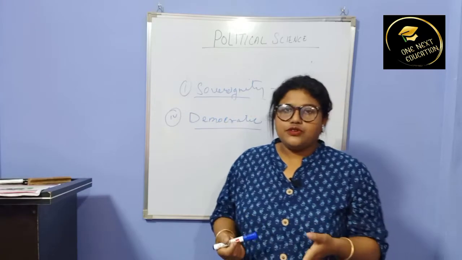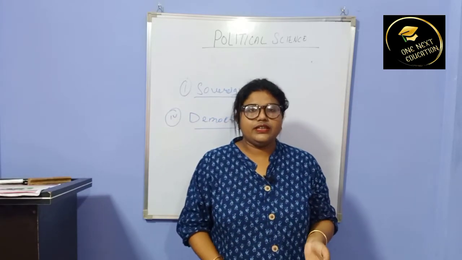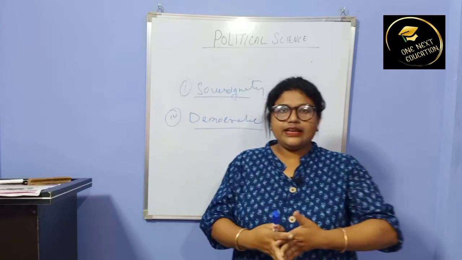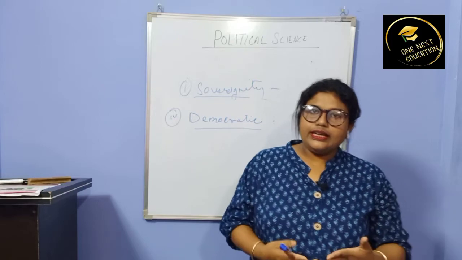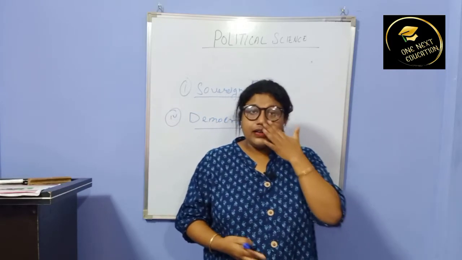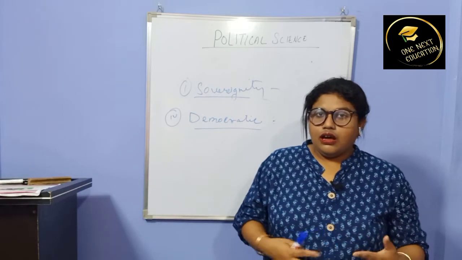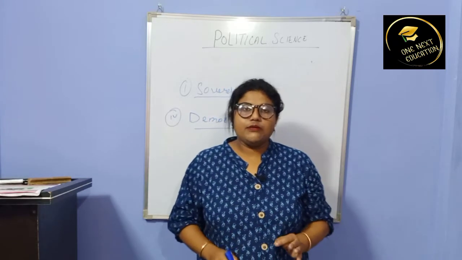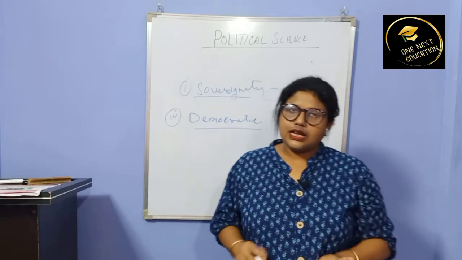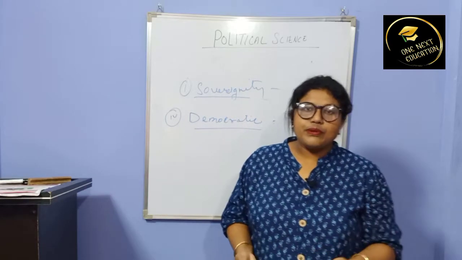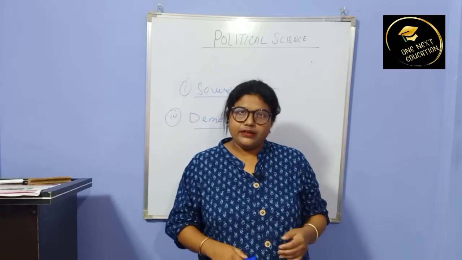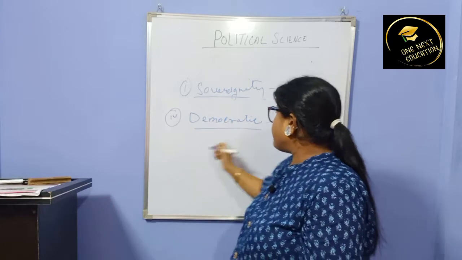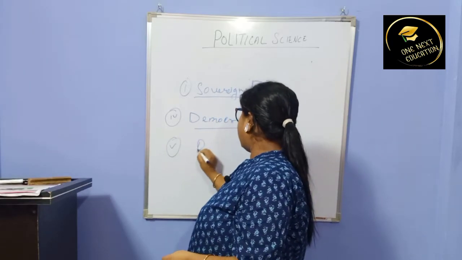So this makes India a democratic country. We the people of India indirectly run the country. Though we don't directly run the country, we indirectly run the economy, our country. So for that reason India became the largest democracy in the world, since we elect the representatives to the government. So this is democracy. And number 5 is republic.